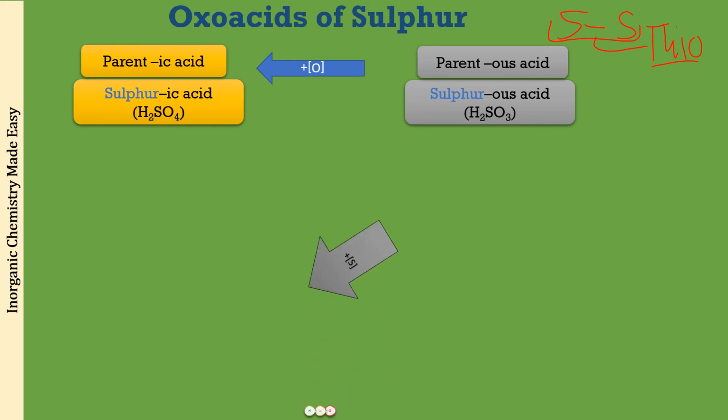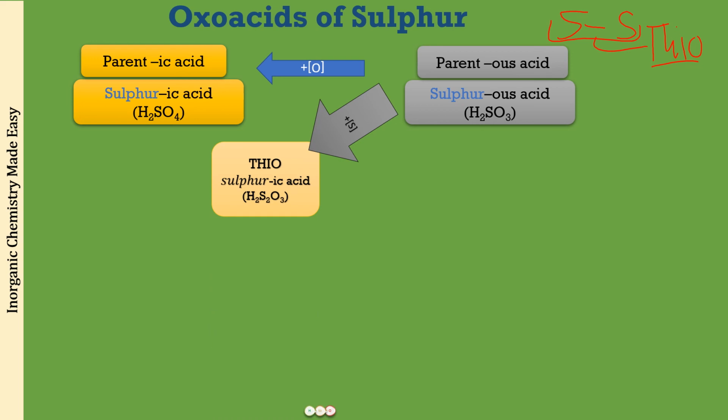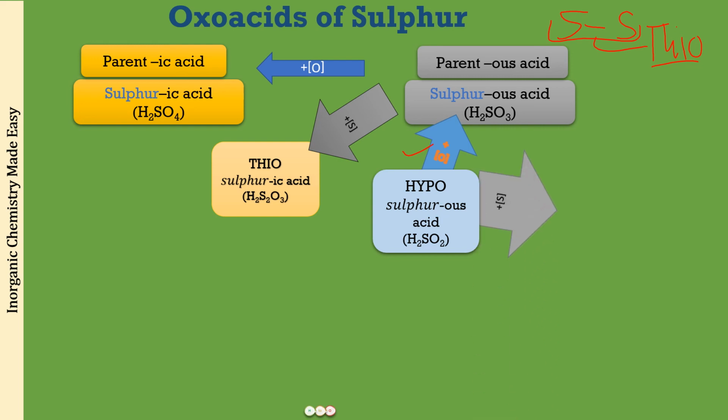But now in this case, we will be calling it thiosulfuric acid, because when you draw the structure for it, you will see in this compound the presence of the S-S linkage. Similarly, sulfurous acid can be obtained from hyposulfurous acid by the addition of one oxygen atom. But instead of this one oxygen, if I add one sulfur atom, what is it going to become? Well, it will become H2S2O2, right? H2S2O2, and now this will be called thiosulfurous acid.